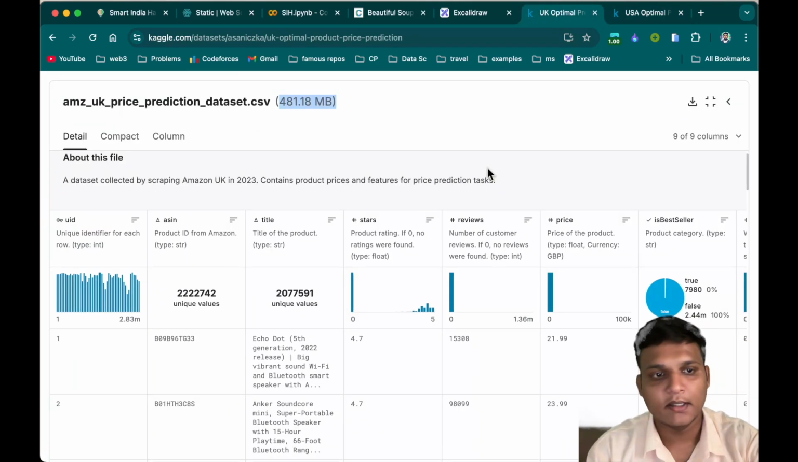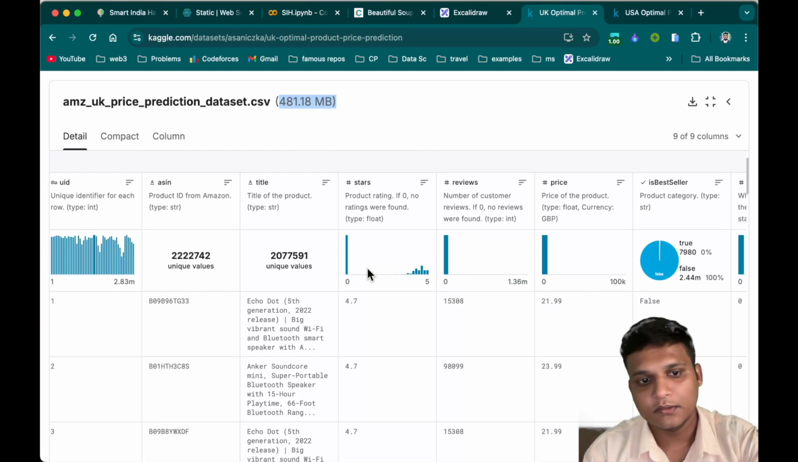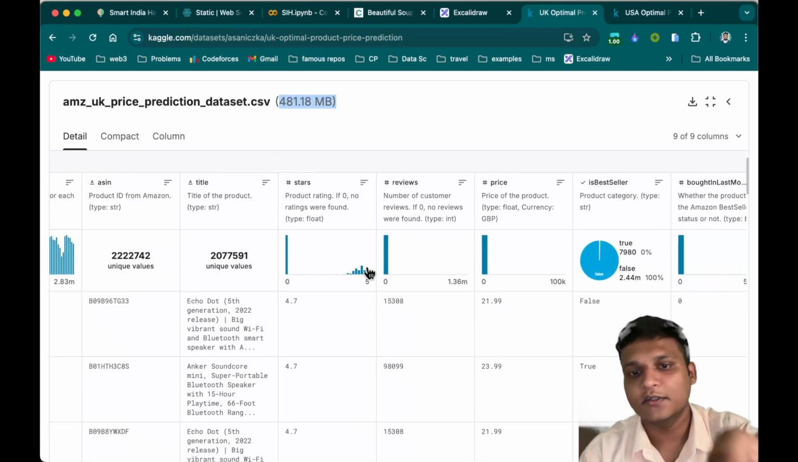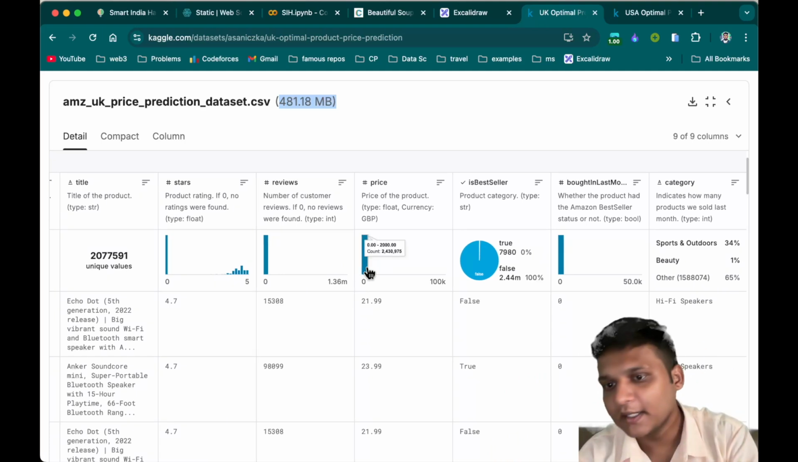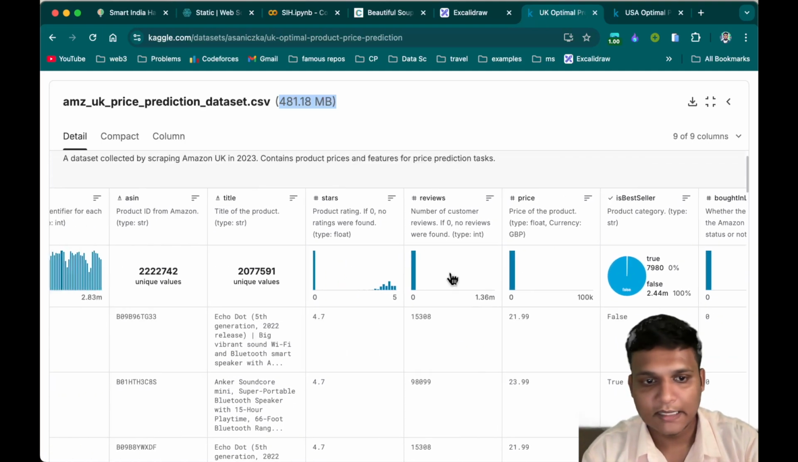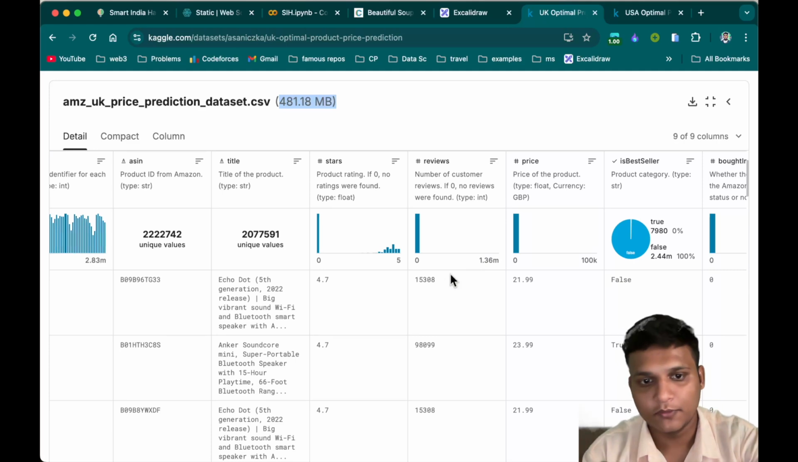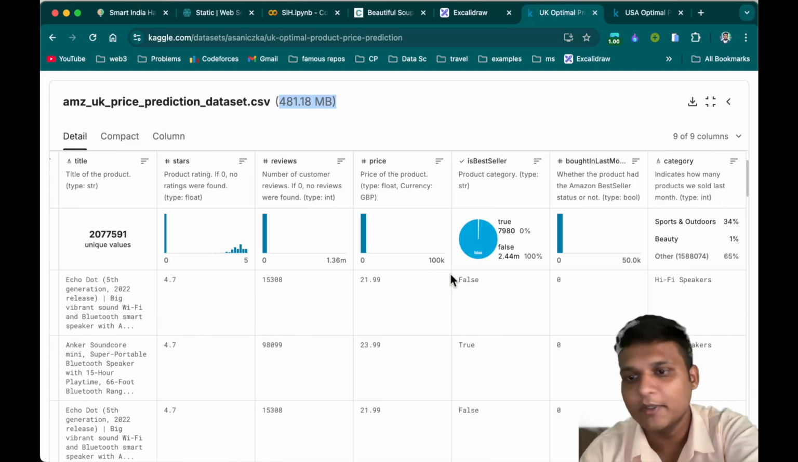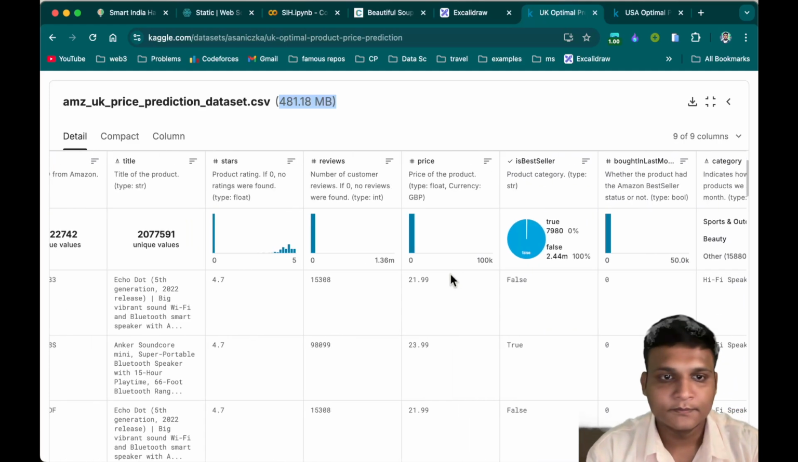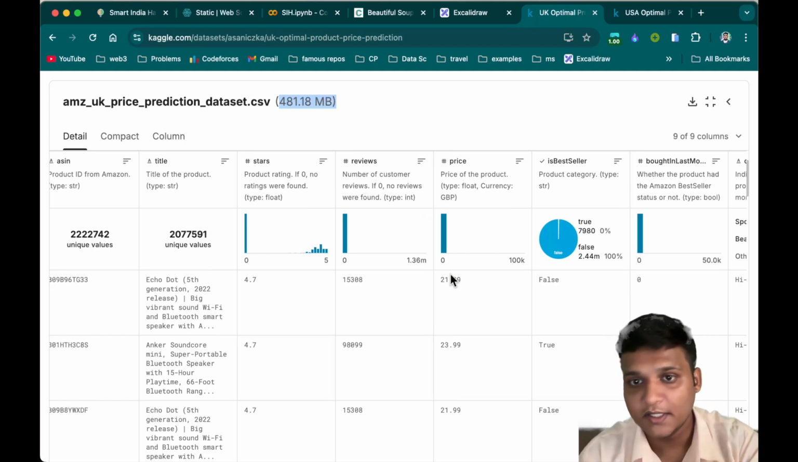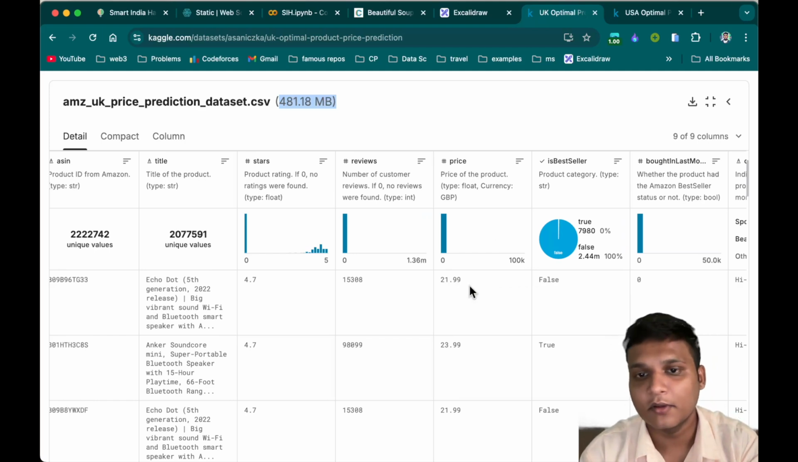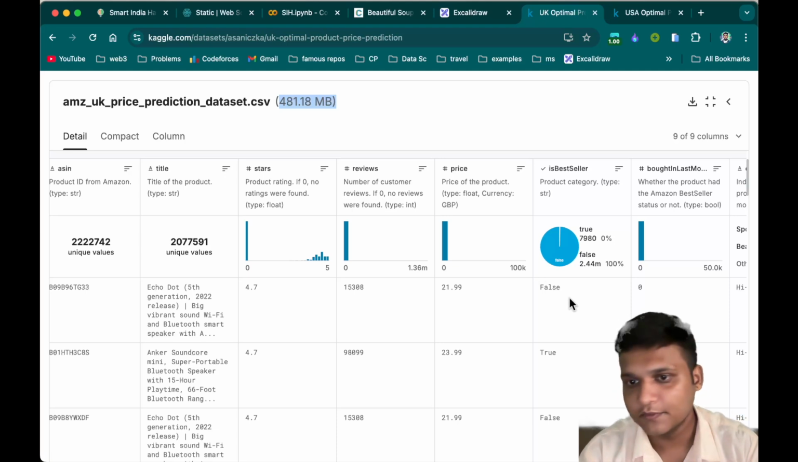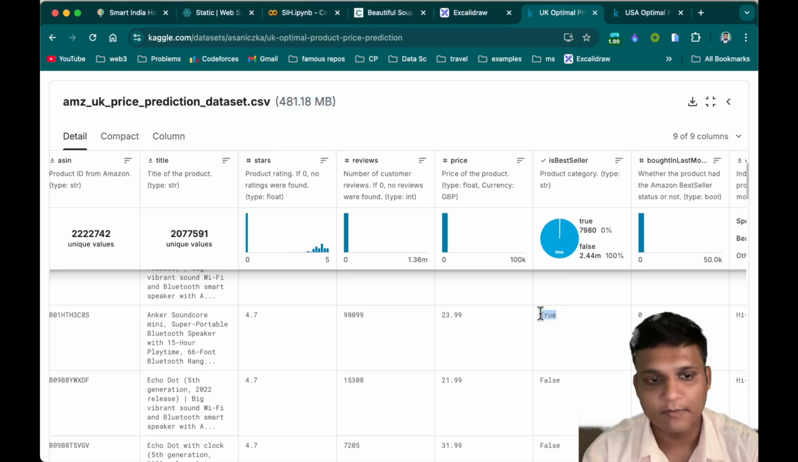Let's go through some parameters. As you can see in the data set, there is a title, stars, reviews, price, is bestseller, bought in last month, category, right? Let's say, for example, Echo Dot, which is an Amazon product, a speaker. The category is hi-fi speakers, it has 4.7 stars, 15,308 reviews, and the price is $21, right? Is bestseller: false. It is not, because here it says bestseller.